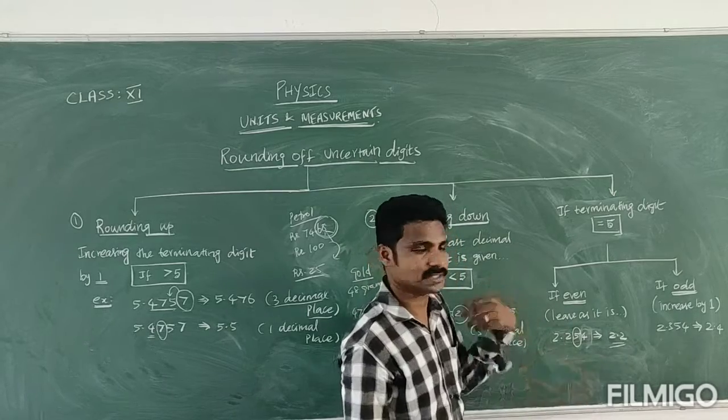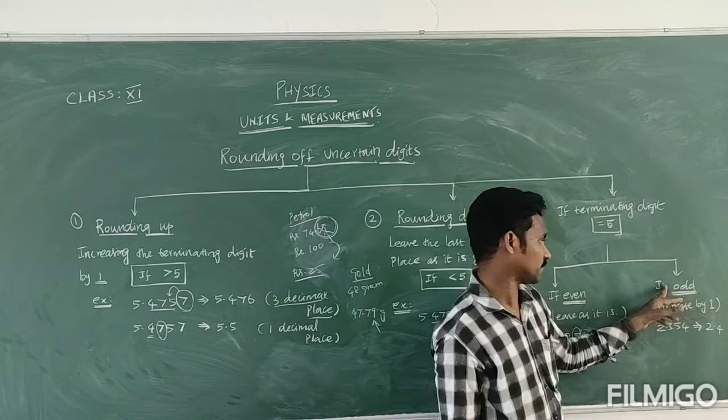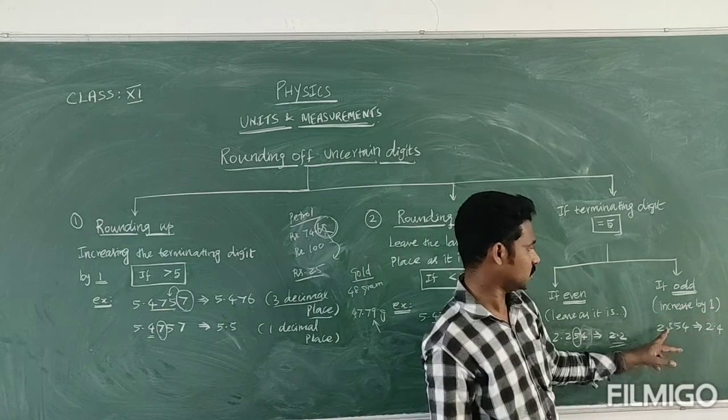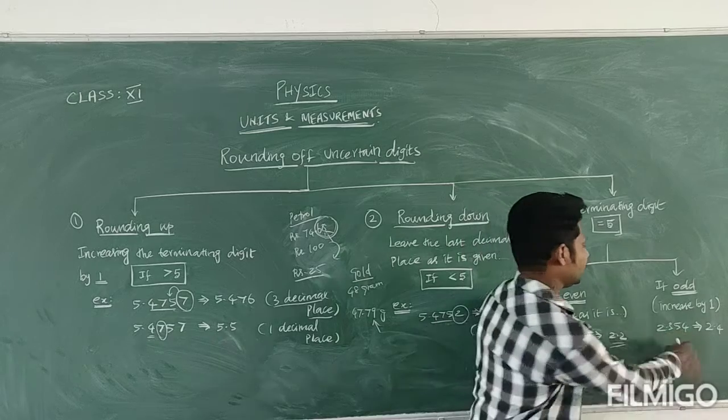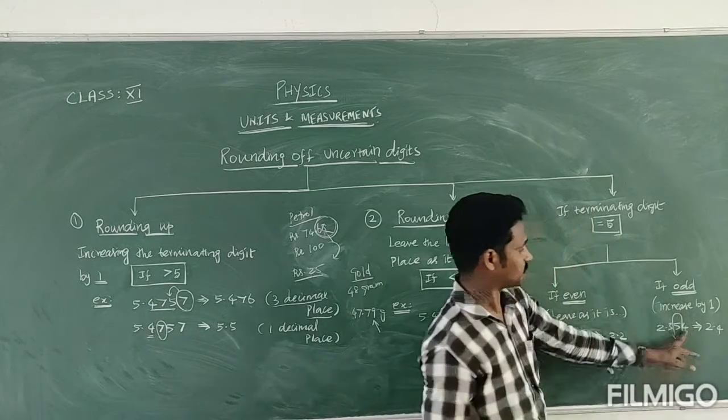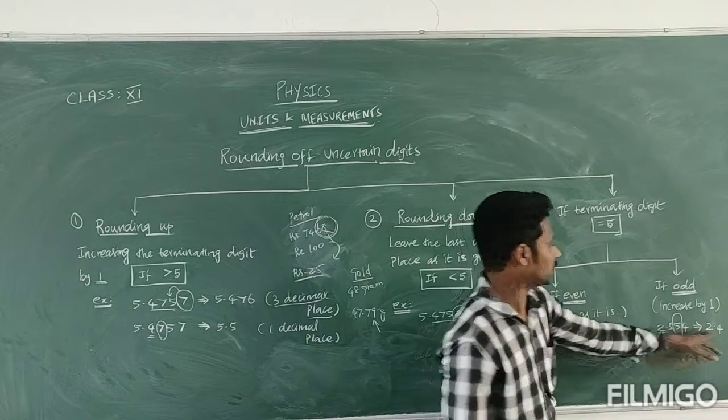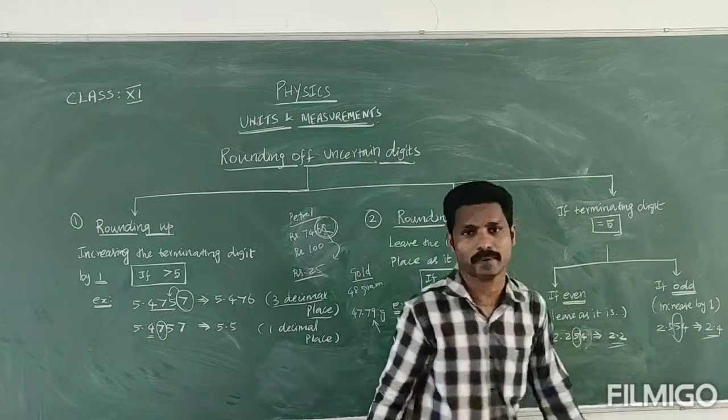Suppose it is odd, then you should increase by one. If odd, increase by 1. For example, 2.354. Here this is a 5. The number before it is odd, so you should increase it by 1. So we get 2.4.